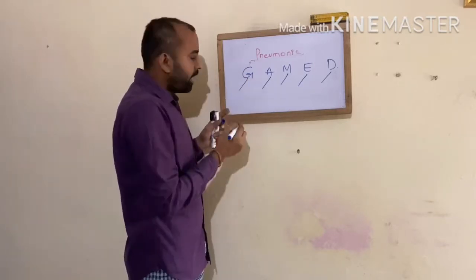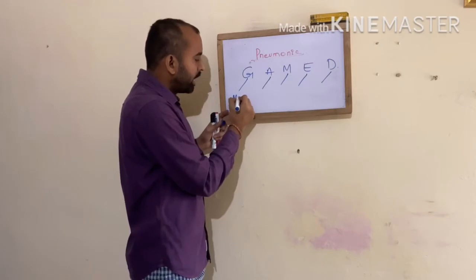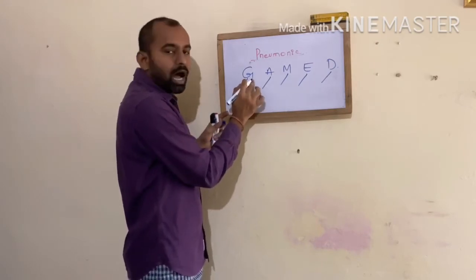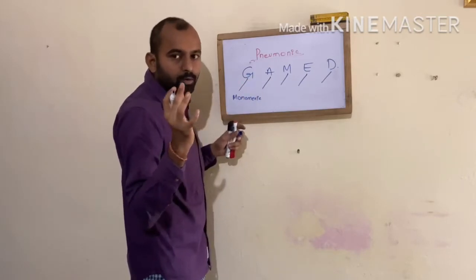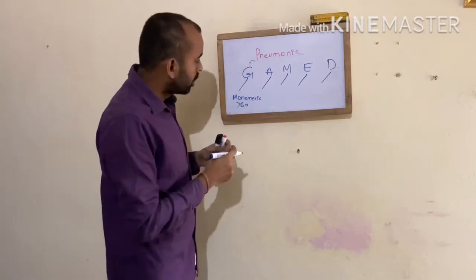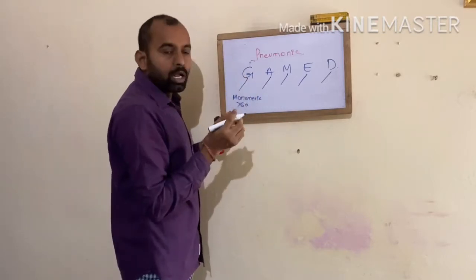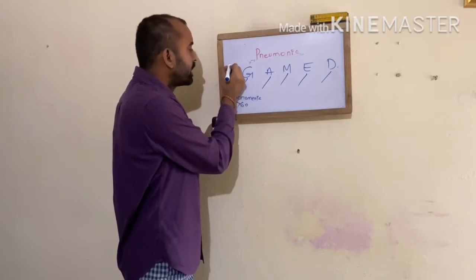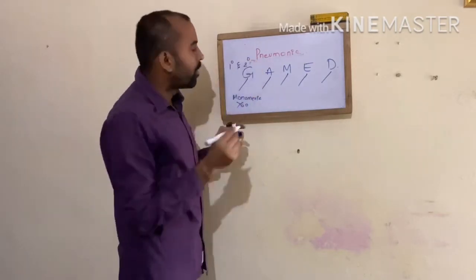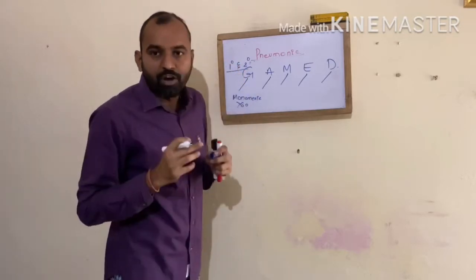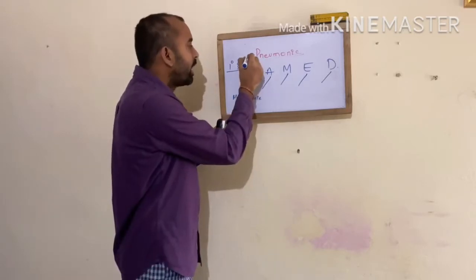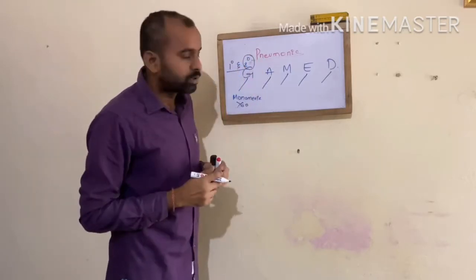IgG is monomeric in nature. It is the most abundant antibody in the human body, with more than 60% of antibodies being IgG. IgG is secreted in both primary and secondary immune response. This is the fundamental information you need to know. However, the concentration of IgG is predominant at the secondary immune response.